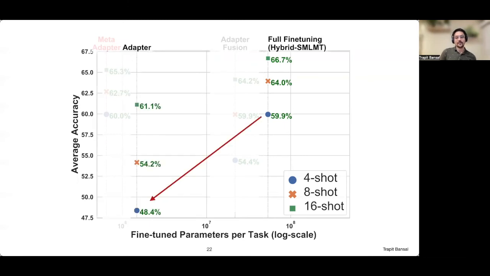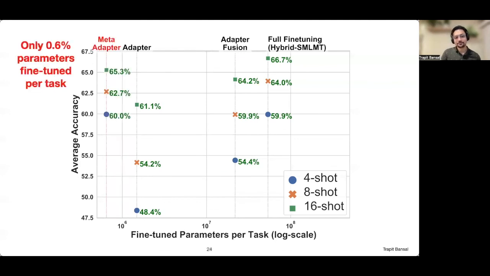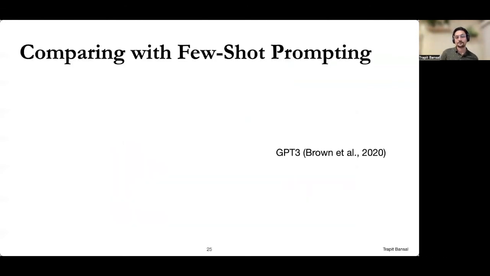Now we can see the performance of adapter fine-tuning. It is parameter efficient, however, it is quite a bit worse in few-shot accuracy. Now we can see the adapter fusion baseline. It is much better than vanilla adapters in few-shot accuracy, but it is also not very parameter efficient, primarily because the fusion modules have many parameters that are fine-tuned for every new task. Now we can see the proposed meta adapters. It is much more accurate than the baselines for few-shot learning. And compared to the meta learning approach that requires full fine-tuning, meta adapters only fine-tune a very small fraction of parameters and achieve comparable accuracy. Thus, meta adapters lead to both parameter efficient and accurate few-shot learning.